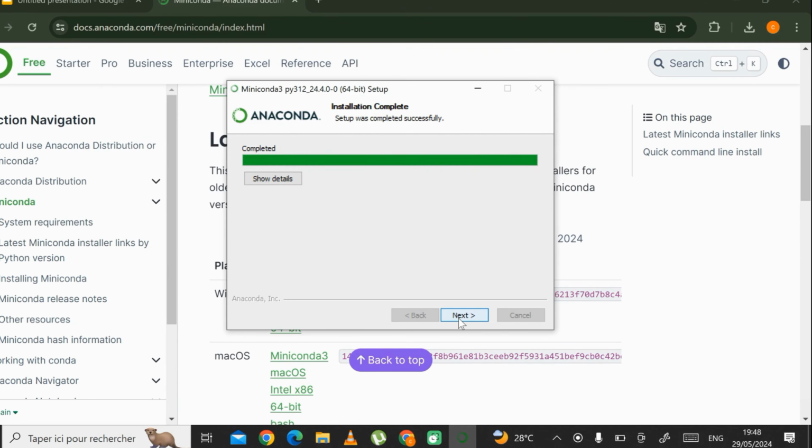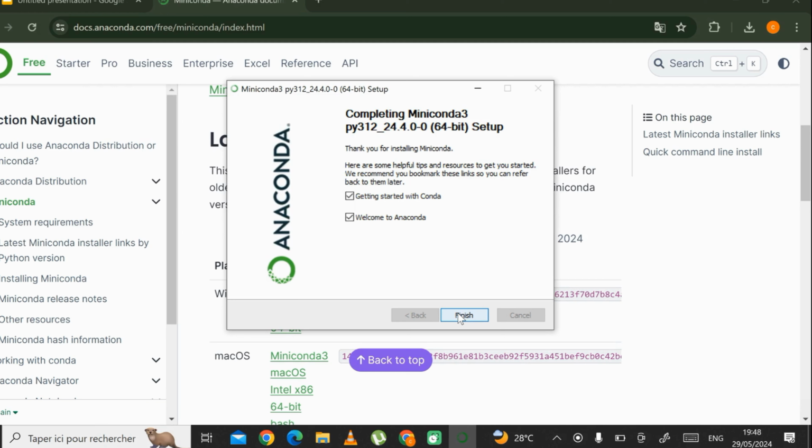Alright, great. So it's done, completed. So we're going to click on next. Alright, so as you can see, it is completed. So we have to click on finish. Great. So it's going to open. It's going to take us to the browser of Anaconda and getting started with Conda. So that's it loading, but I don't need any of that for now, so I may just close it.